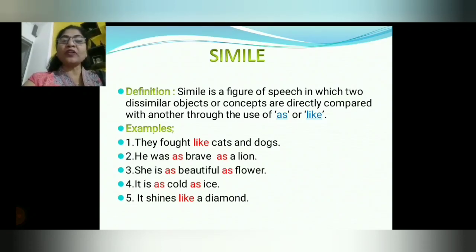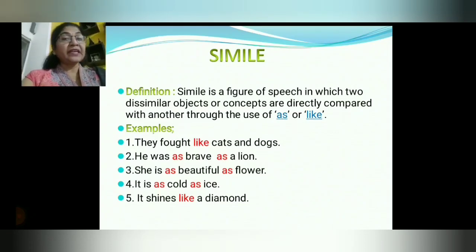It is as cold as ice. Here an object is compared with ice. Another object is compared with a diamond. So listen here, when we get as or like in words, understand that it is simile. As or like, that means we have direct comparison in simile.